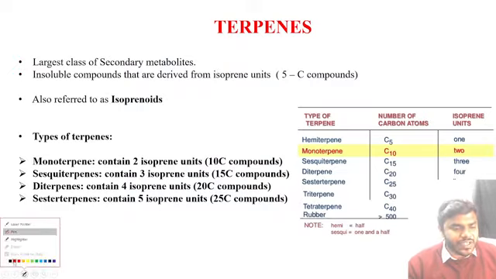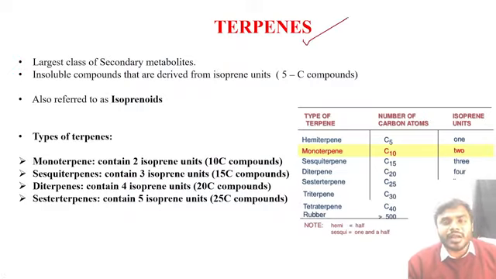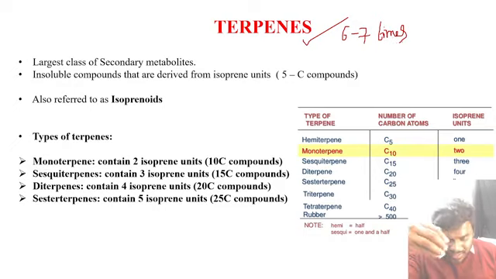So let's start with the first one. What's the first one? Terpenes. Terpenes are the largest class of the secondary metabolites. From the terpenes, I can say more than 6 to 7 times the question appeared in Part C. Even in this particular 2022 February paper, we got the question from the terpenes.